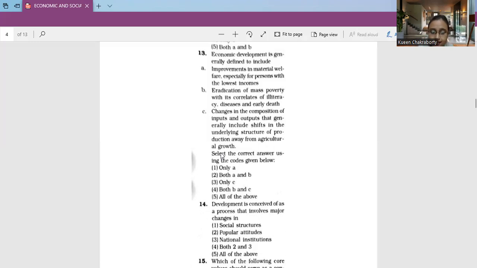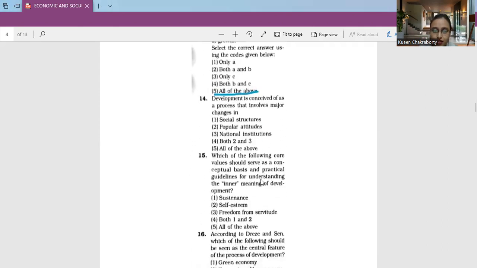It is broadly based on groups making decisions about the directions, economic and otherwise, in which they should move to improve their welfare, and definitely relating to welfare, there will be economic development. So we can consider option A, B, and C as the correct option, which is option number 5. Option number 5 is our correct option. So we mark this as option number 5.